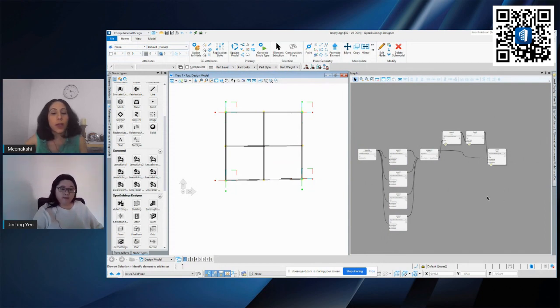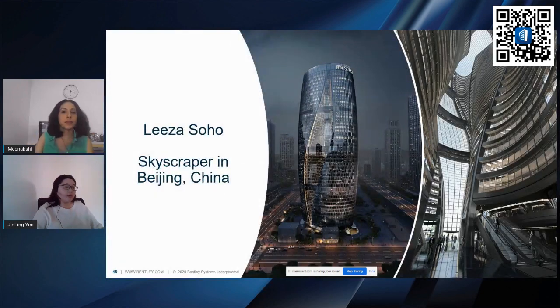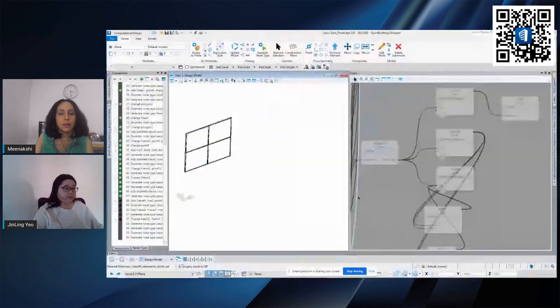Yeah, sure. Can you show us how to insert this panel in a building? Oh, yep. Let me bring out a sample that I have prepared here. I'm going to use this example, which is the Lizo Suho. For those of you who are not sure what this is, it's basically a skyscraper in Beijing, China. I'm going to use this example to show you how you can easily place this panel into this building here.